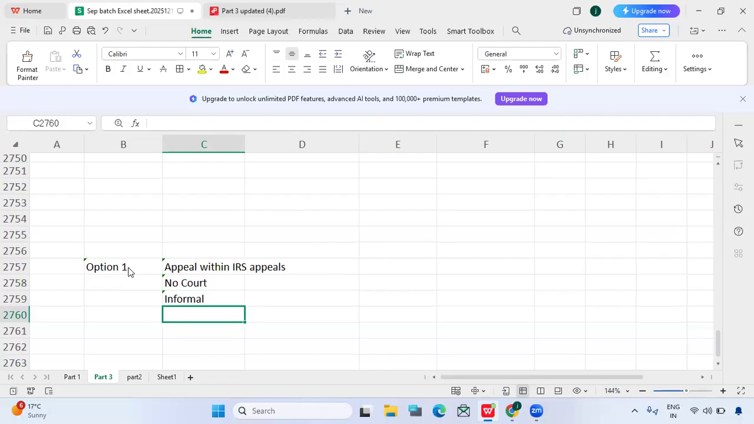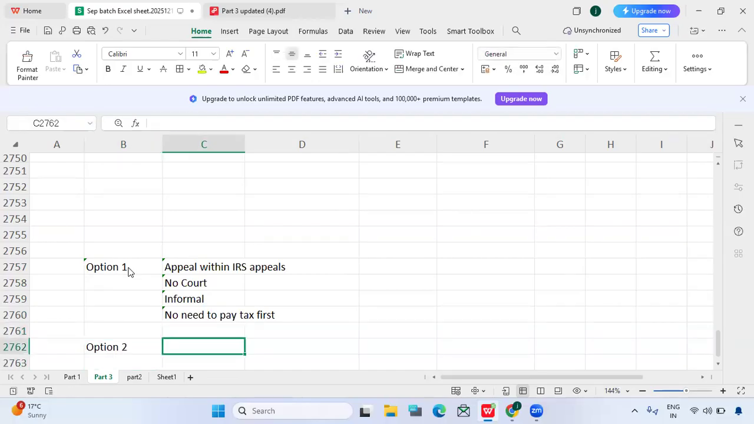Do we need to pay immediately? No, we need not pay immediately. No need to pay tax first. The taxpayer and IRS can argue there, and they will conclude one thing. If they are not agreeing within 30 days in the IRS appeals, then a notice of deficiency will be issued, and they can take the issue to the US tax court. So this is option one.